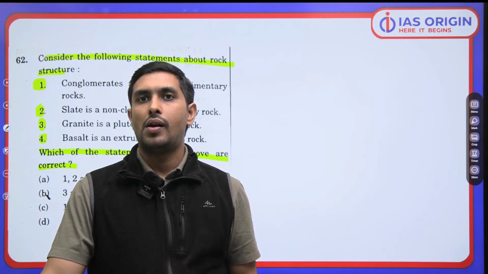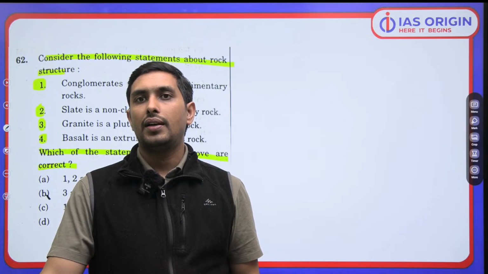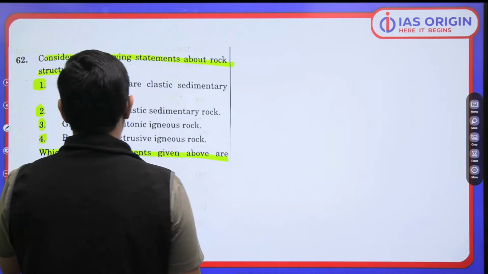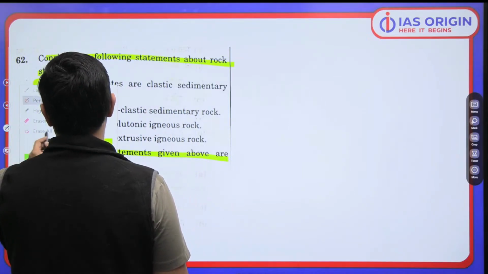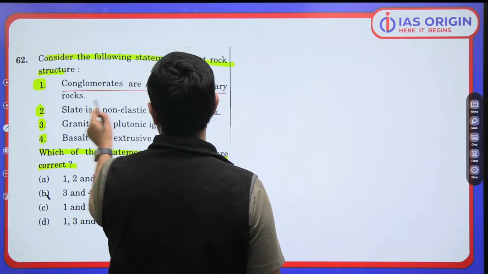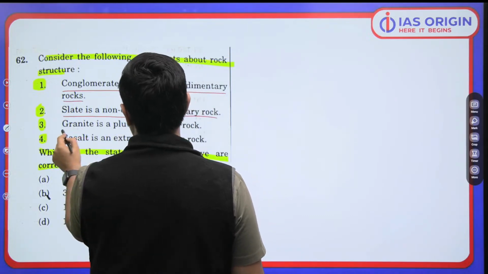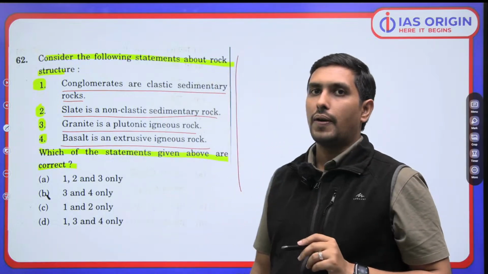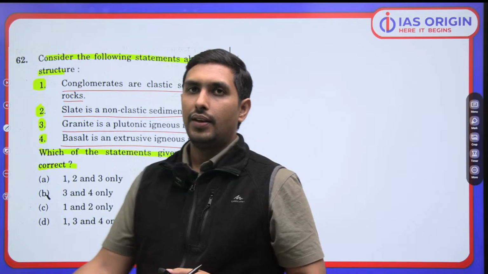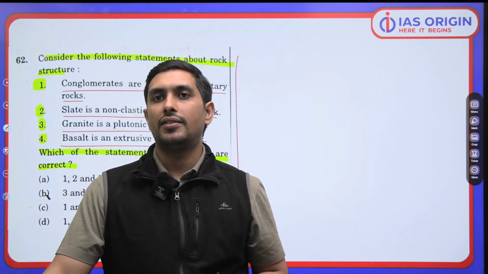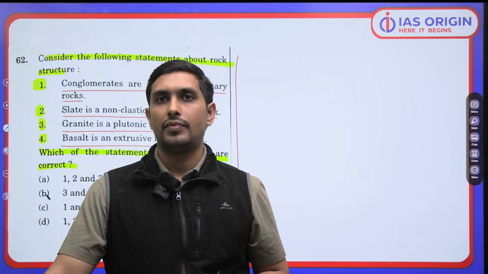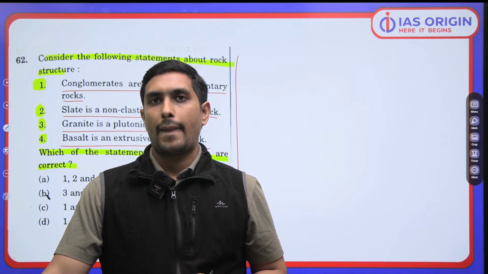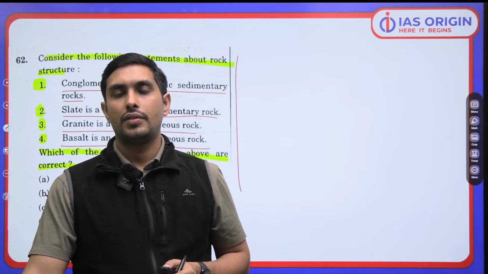Very good. So ये एक बहुत important question है. Which of the following is or are correct? Conglomerate are clastic sedimentary rock, slate is a non-clastic sedimentary rock, granite is a plutonic igneous rock, basalt is an extrusive igneous rock. That's a question. So let me see how many of you can give the right answer. Think about it. ठीक है.